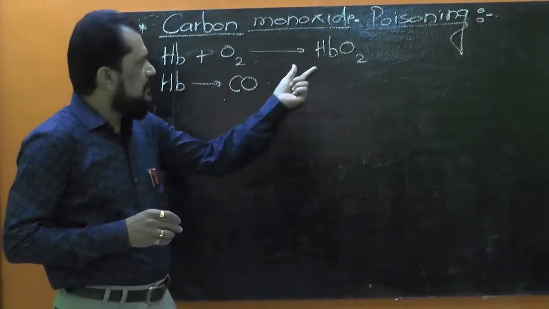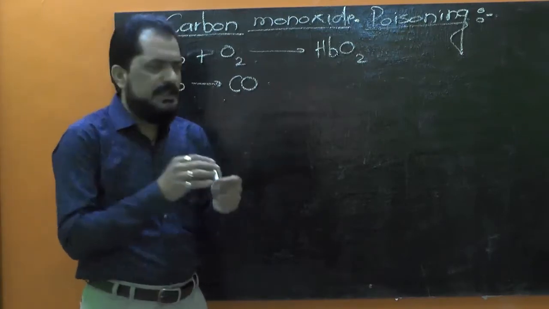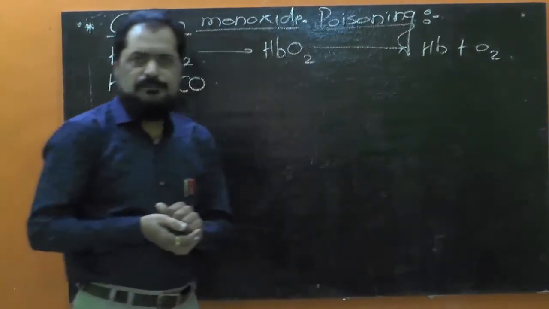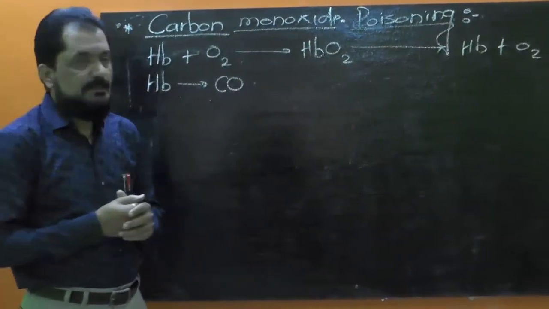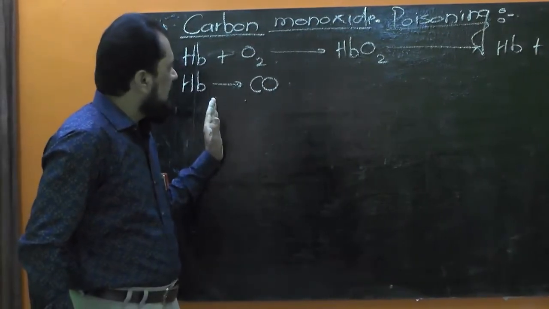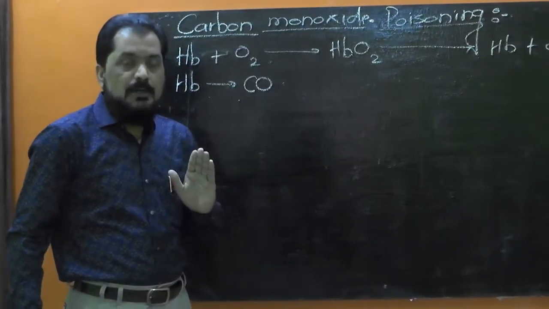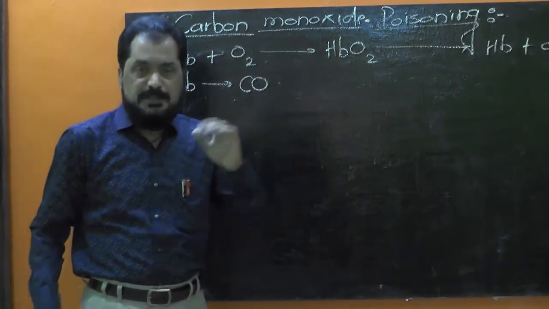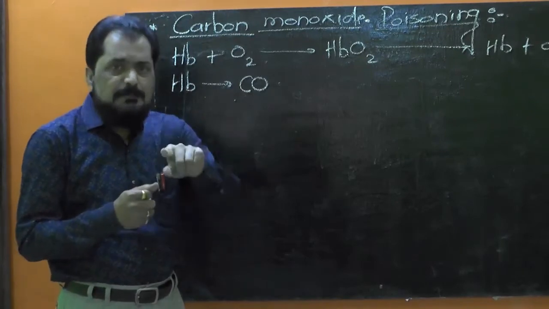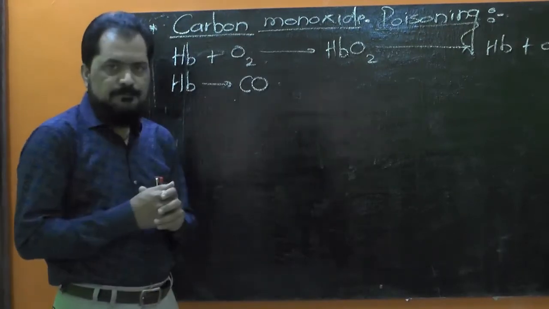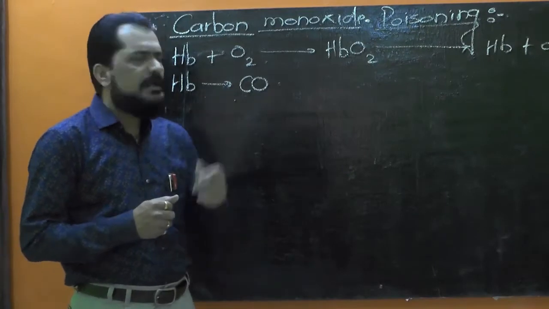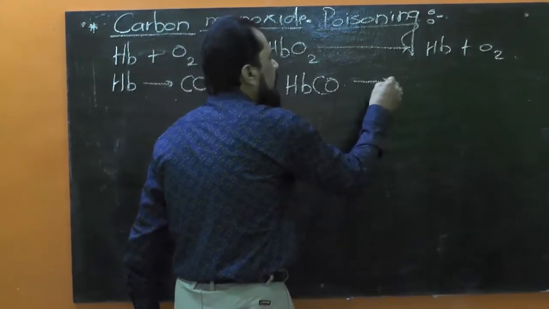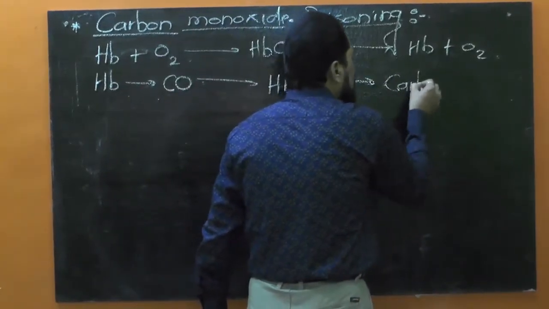And this oxyhemoglobin dissociates again to form hemoglobin and oxygen. But I said, I just said that hemoglobin has about 250 times more affinity for carbon monoxide than for oxygen. And that's why, in the presence of carbon monoxide, the hemoglobin readily combines with carbon monoxide to form carboxyhemoglobin.